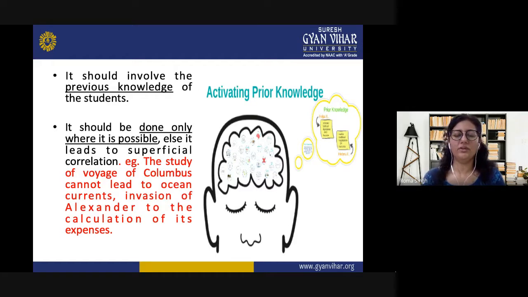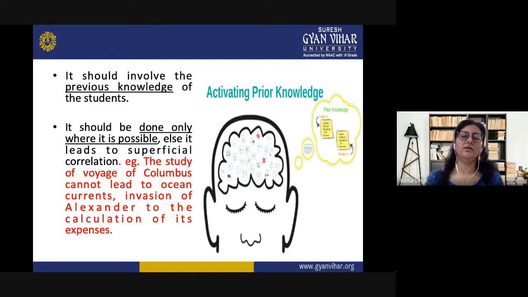Yes, if they do not know what you are going to correlate, it will be a wasteful effort for them and for you also. So you should know that whatever they have already learned, or whatever they are being taught in the classes after discussing with the particular subject teachers, you need to correlate with the previous knowledge of the students. So you need to activate their prior knowledge, whatever they know, and then you put in the new knowledge, the new concepts, so that they can do it in a whole way.